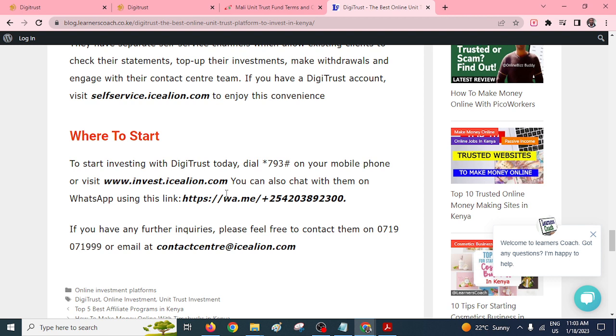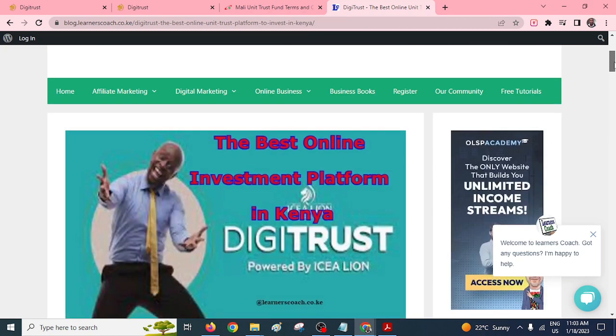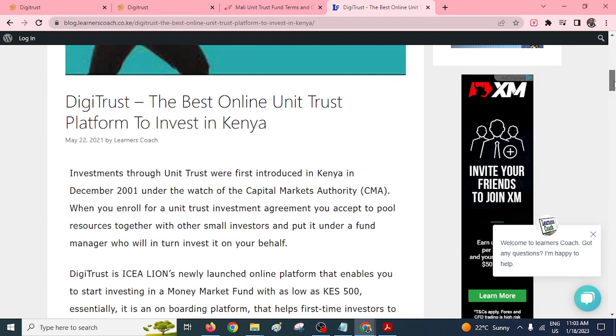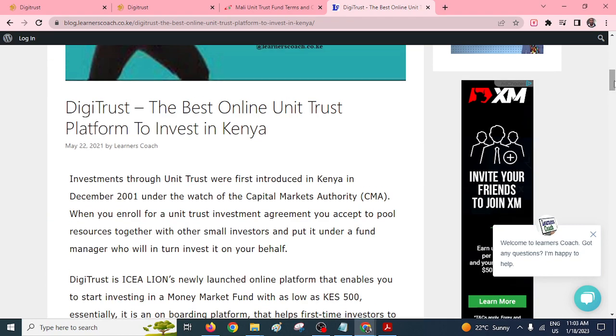There's a chatbot. Once you have registered, they'll give you a link, so that when you want to chat or look at your account details, you can always use the chat. Even if you want to withdraw or deposit, you just need to use their chatbot. So things are very good with DigiTrust. I'll really recommend for those of us who want to invest online using these kinds of platforms to check on DigiTrust.